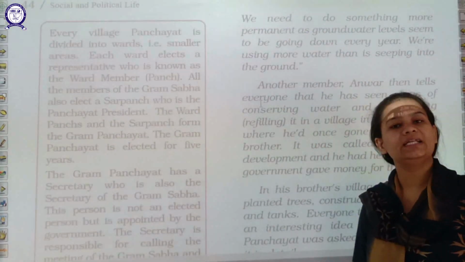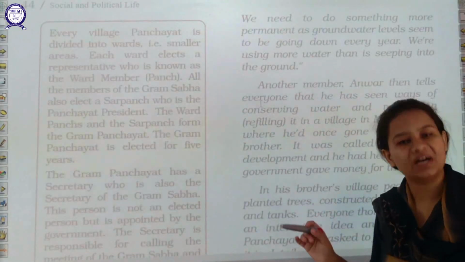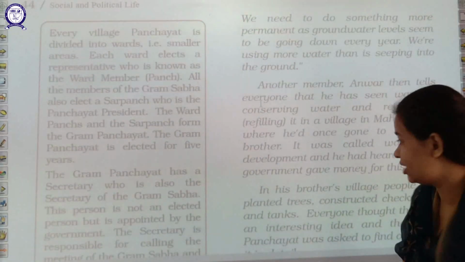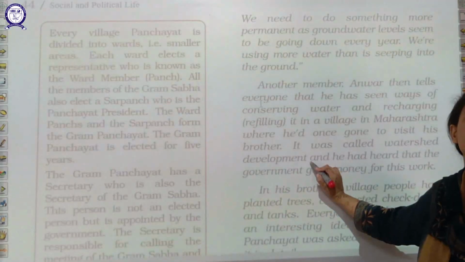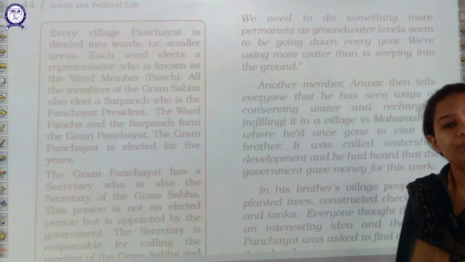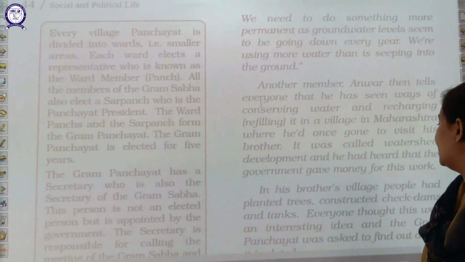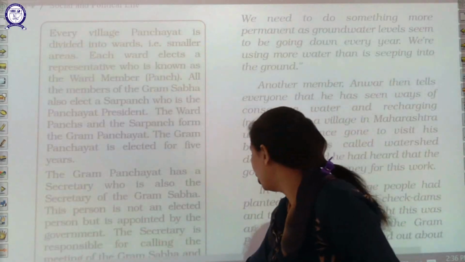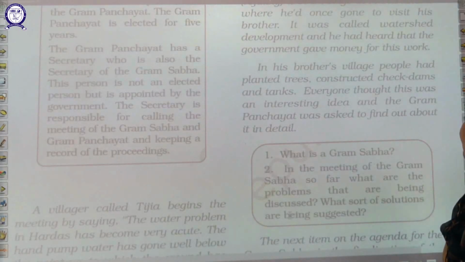Anwar's brother used to reside in Maharashtra, and his brother gave Anwar this suggestion that in Maharashtra, people used the watershed development technique, and with the help of this technique, people do not face the problem of water scarcity in their area. For that, the government obviously needs to spend money, and the government will allot money for this, so that this problem can be sorted out in Hardas village.